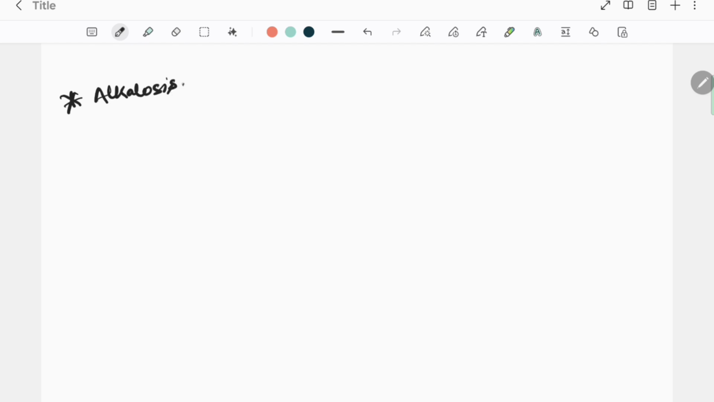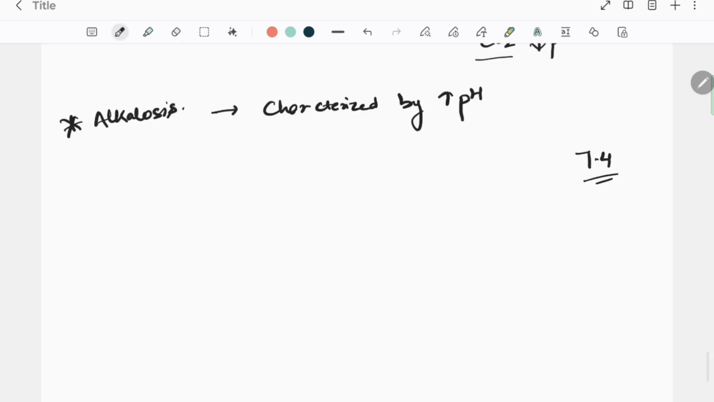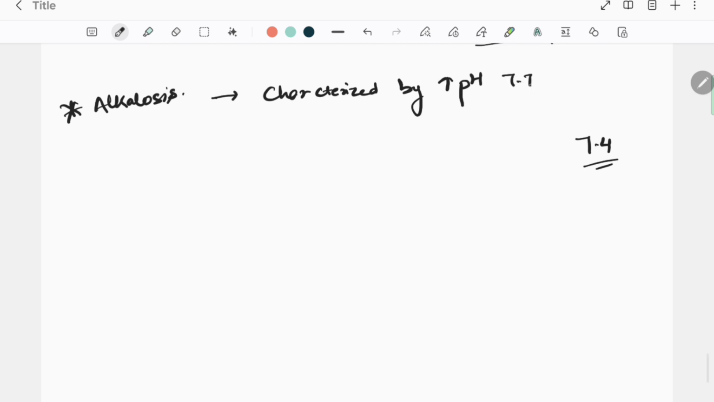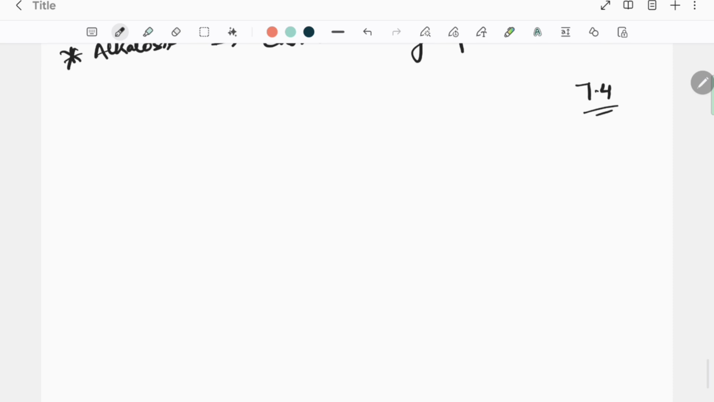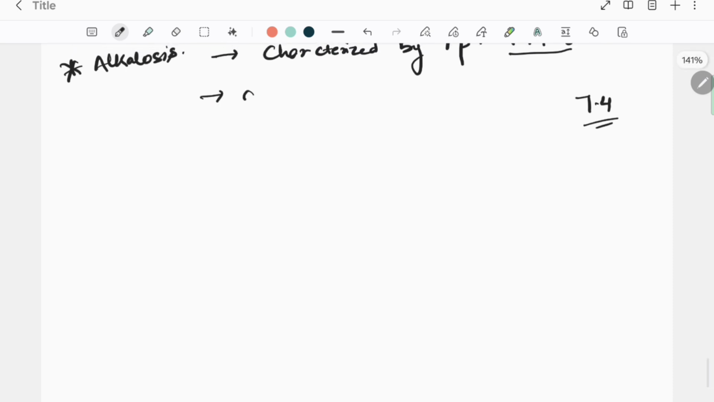alkalosis. So first of all, it is characterized by an increase in blood pH, that we already know about. Blood pH is around 7.4 in normal condition, but in case of alkalosis it gets to 7.74 up to 8, and 8 is a very dangerous condition. So the blood becomes alkaline or basic. I hope you know the chemistry. If not, do study.